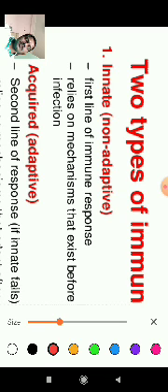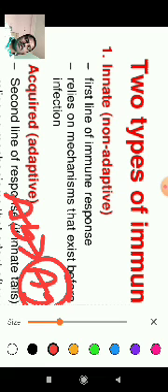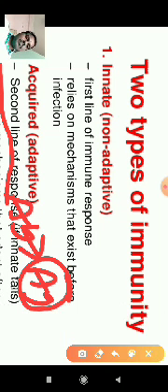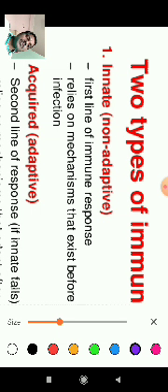The antibodies are released based on the antigens, which is why we call it the specific immune response, or second line of immune response. But the first, natural immunity, is not specific.